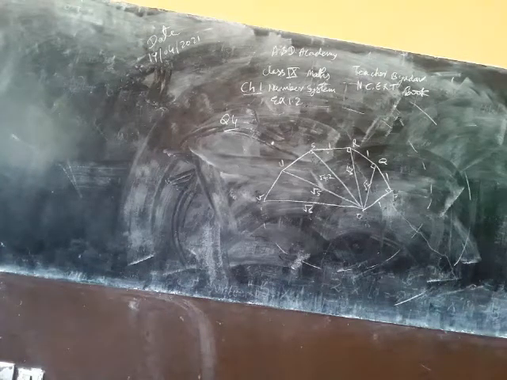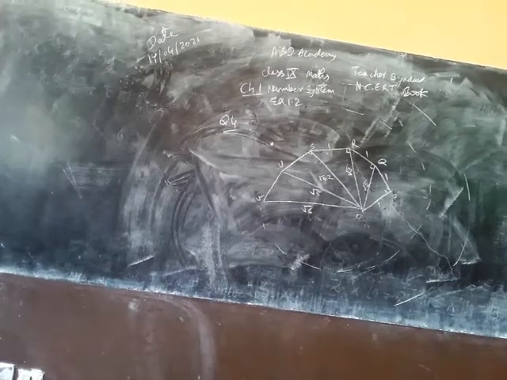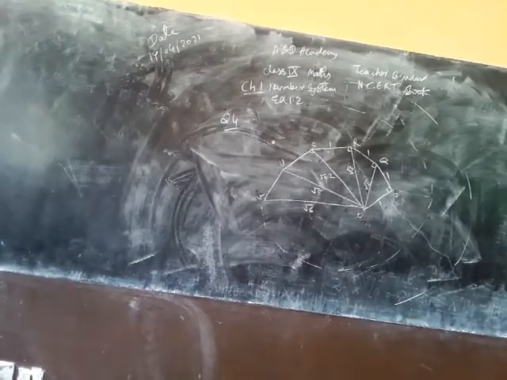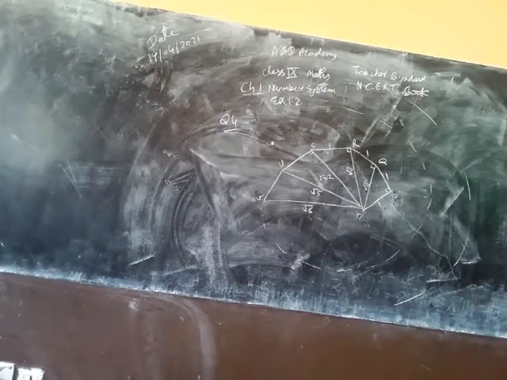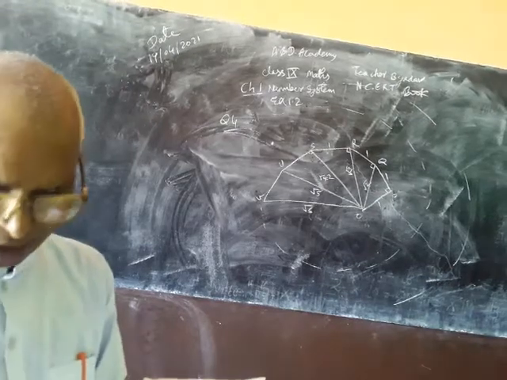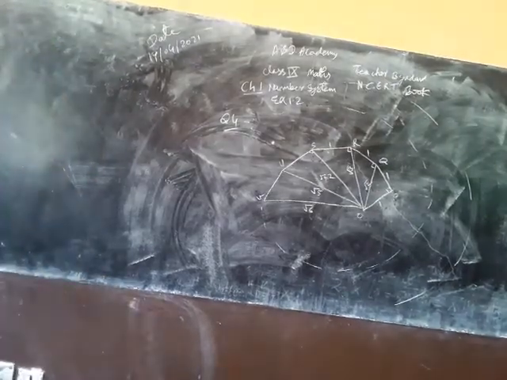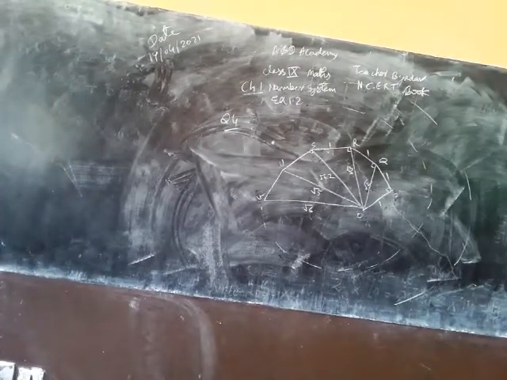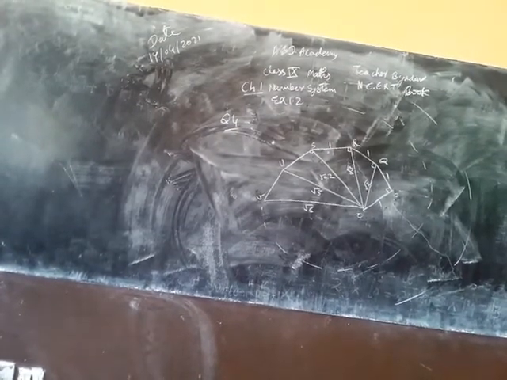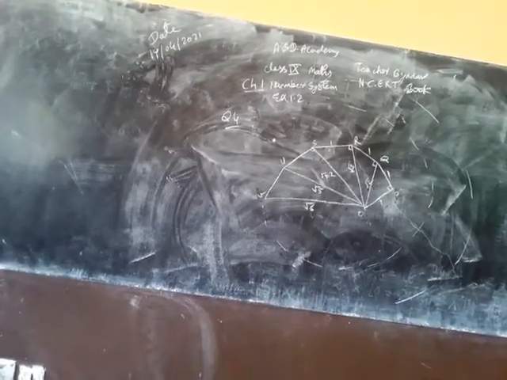So we have finished this exercise, which contains 4 questions in 1.2, and it was about the representation of irrational numbers on the number line. So one exercise finishes here.